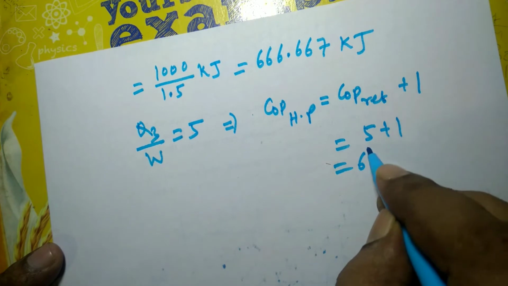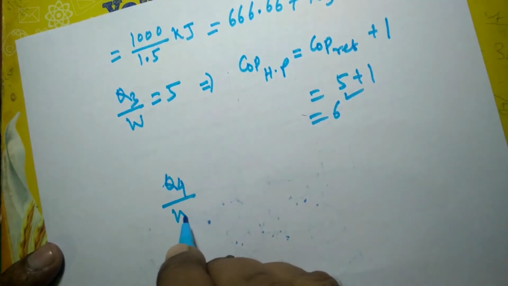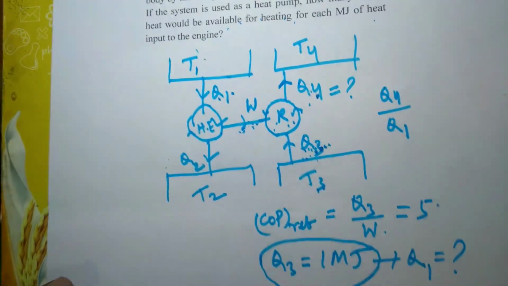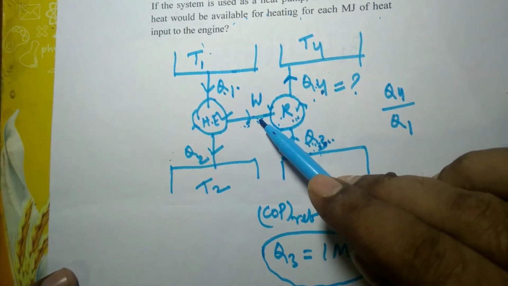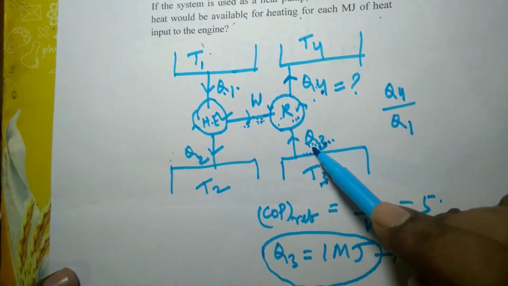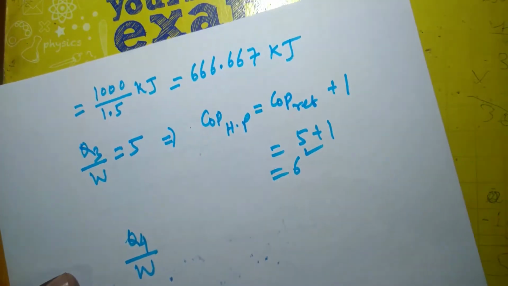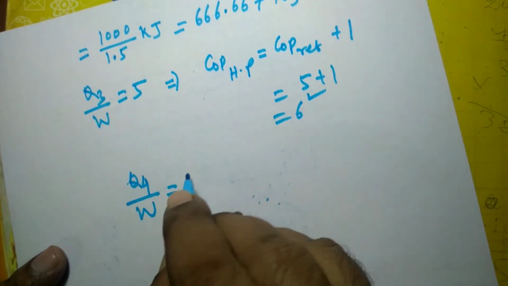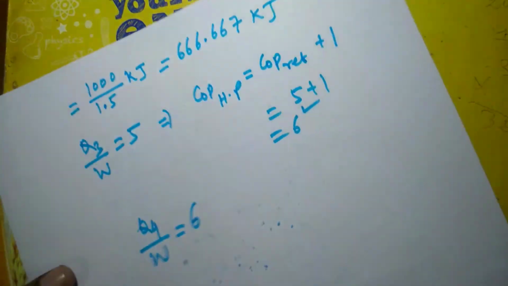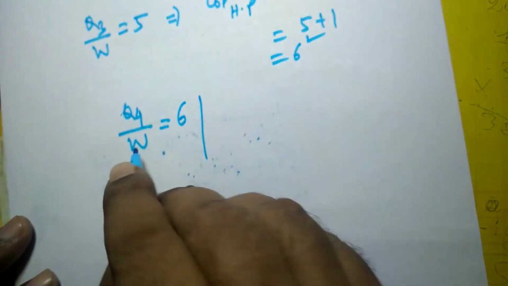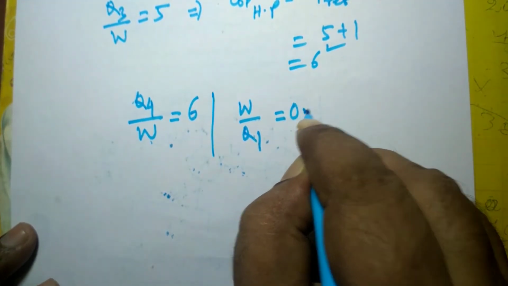रेफ्रिजरेटर का COP 5 दिया हुआ है. So COP of heat pump is nothing but Q4 by W. Here in this case, if this same refrigerator is used as a heat pump, its COP will be Q4 by W. And if it is used as a refrigerator, the COP will be Q3 by W. So Q4 by W is equal to 6. So what is required to find out is Q4 by Q1. Matlab, we know that Q4 by W is 6 and W by Q1 is already given to be 0.3, 30%.